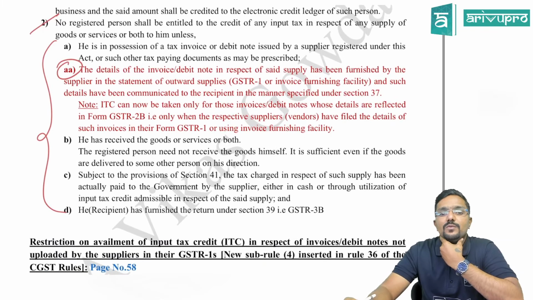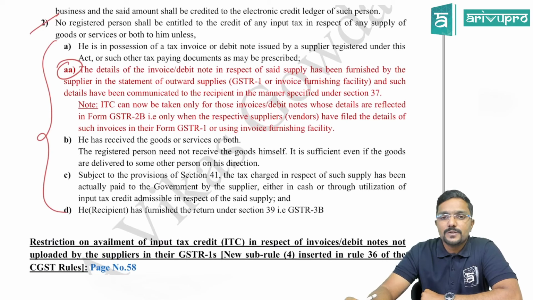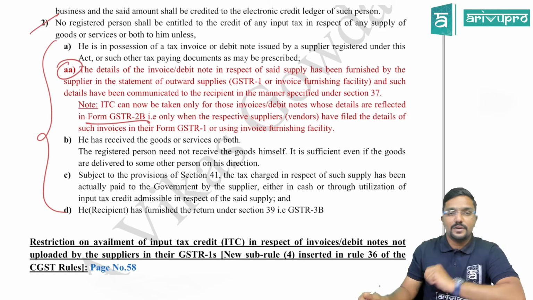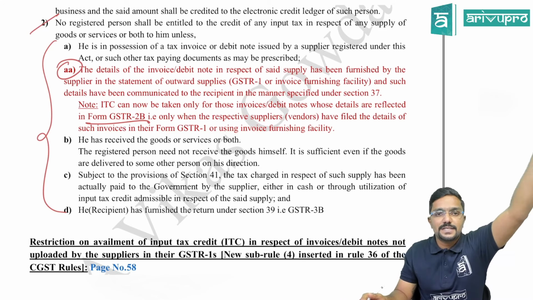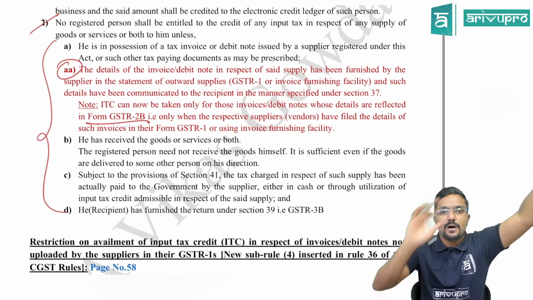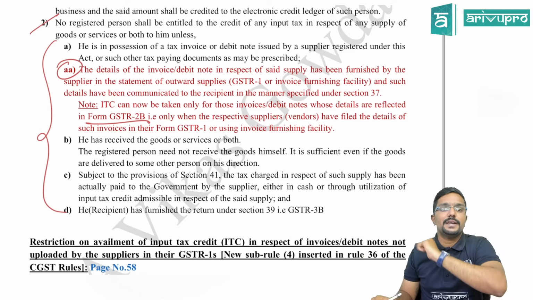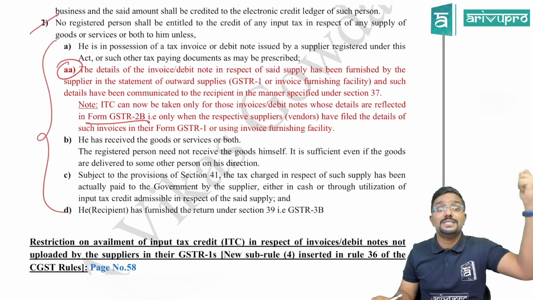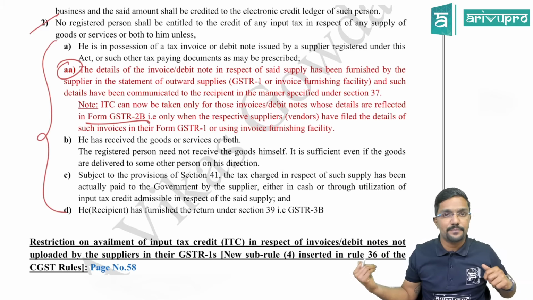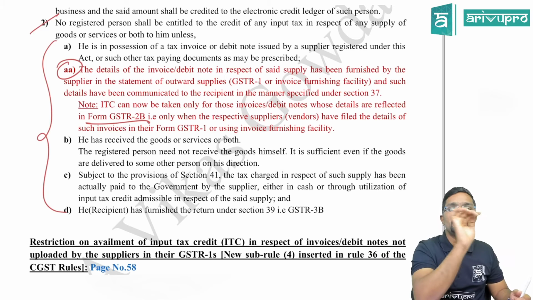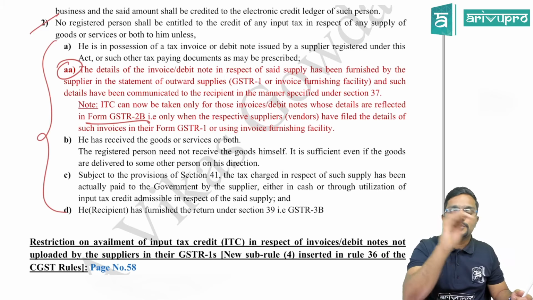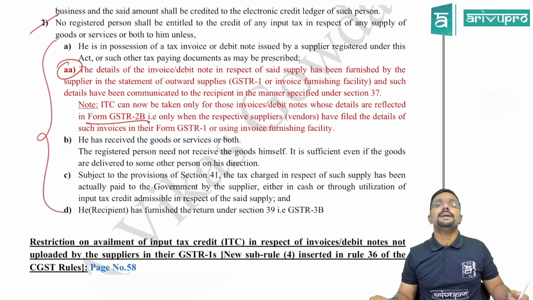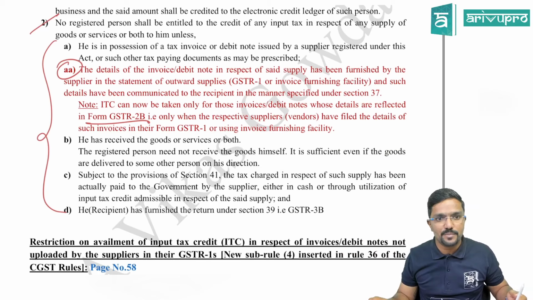So I have also given a note here. ITC can now be taken only for those invoices or debit notes whose details are reflected in GSTR2B. So it will be auto reflected. If supplier has given the details in his GSTR1 or invoice furnishing facility, automatically it will auto reflect in GSTR2B of the recipient. Why? Because the supplier would have used the GST identification number of the recipient. While giving the details, he would have mentioned, I have supplied the goods to so and so person, his GST identification number is so. Automatically, it will auto reflect in GSTR2B of the recipient.